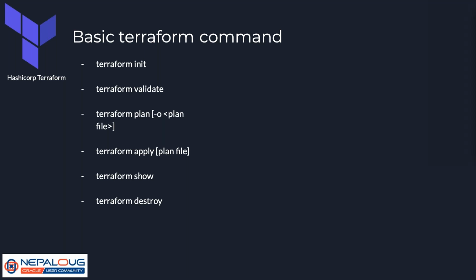After that, we will execute Terraform apply, and with Terraform apply we have an option to add the Terraform plan file name. So the plan file that was saved at the Terraform plan stage can be reused in Terraform apply. After that, we have Terraform show, which will list out all the infrastructure that has been created. And the final command is Terraform destroy. These are the basic commands that are used. Whenever we use Terraform destroy, all the resources that were created get destroyed.